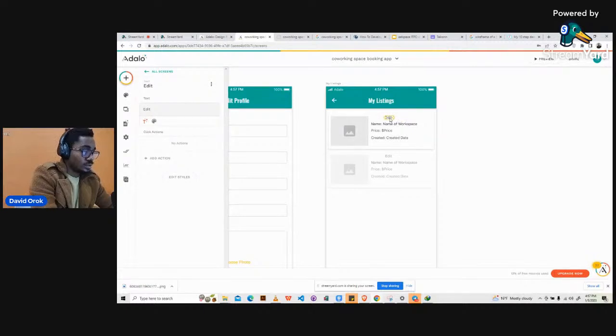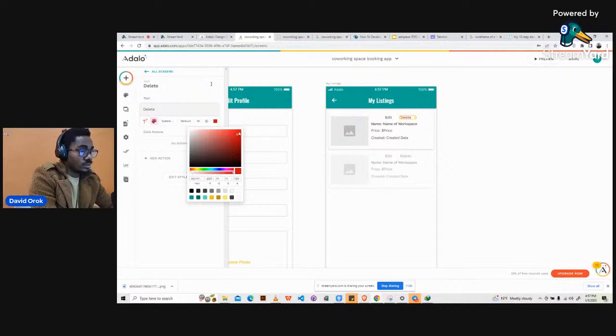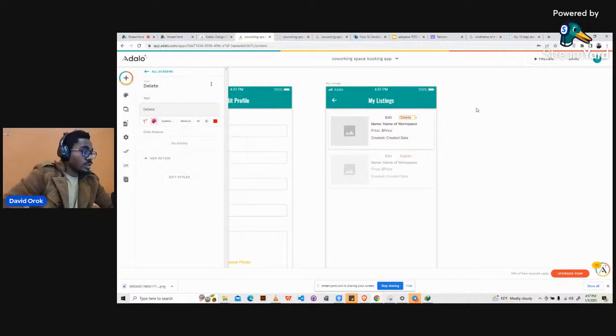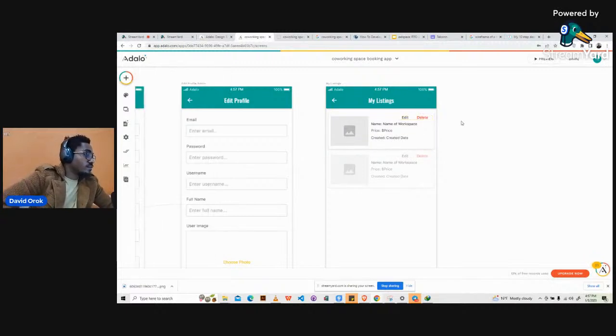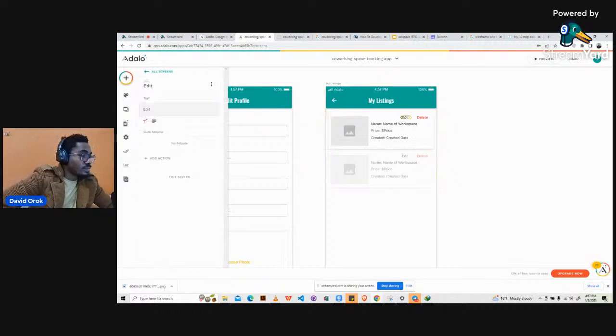I'll copy this, Control C, Control V, and I'm going to use the next one for delete. All right, so I'll say delete. This one, I will just make it red. So we have edit and delete. Let's try and take it very close to the end here. All right, so we have that. And now these are going to be buttons for editing and deleting.